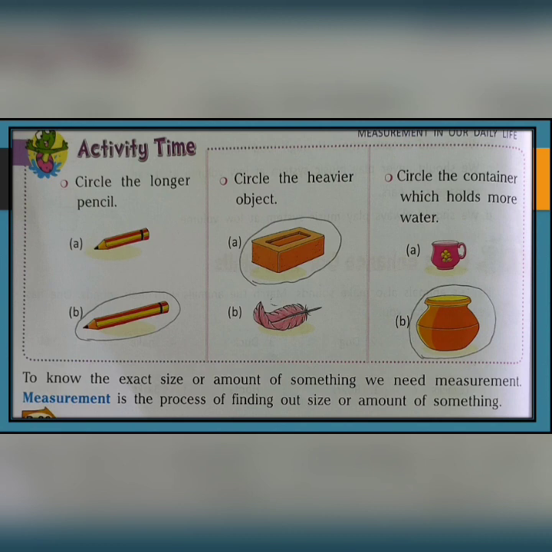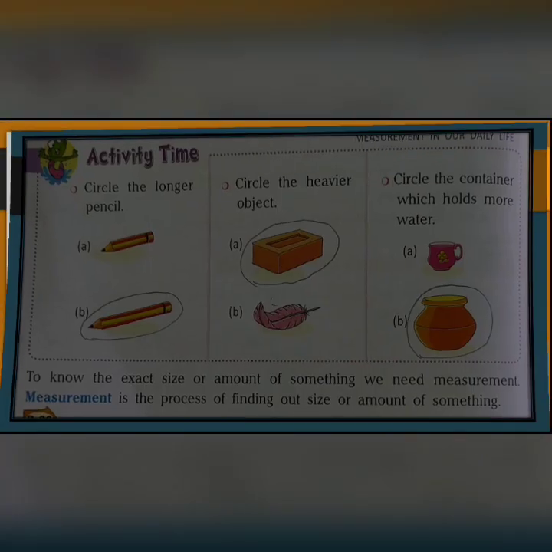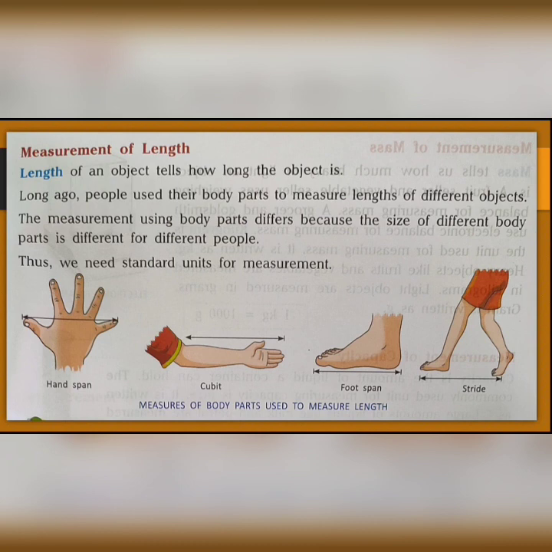As from this activity, we can see that in the first one, the second pencil is longer. Next, in the second question, the first figure, this brick is heavier, and the third one, the pot is bigger than this cup. So this pot can hold more water than the cup. Like that we can measure all the things around us. Now let us know about measurement of length.